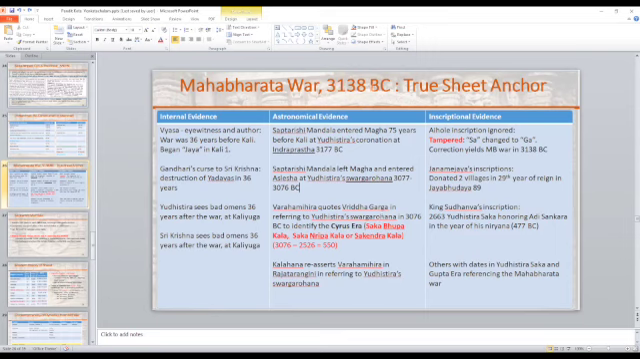So we're trying to talk about the date of the Mahabharata war and astronomical evidence. The evidence is that Saptarishi Mandala entered Magha 75 years before Kali Yuga, at the time of Yudhishthira's coronation at Indraprastha, which is 3177 BC. So we have one date fixed. 100 years later, the Saptarishi Mandala left Magha and entered Aslesha at the time of Yudhishthira Swargarohana, about 3077.